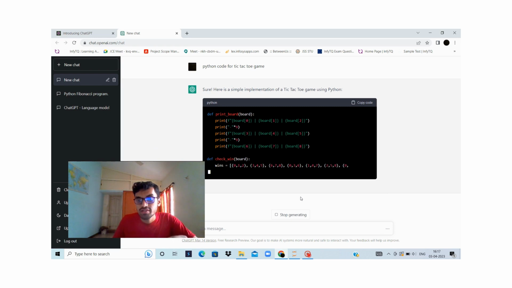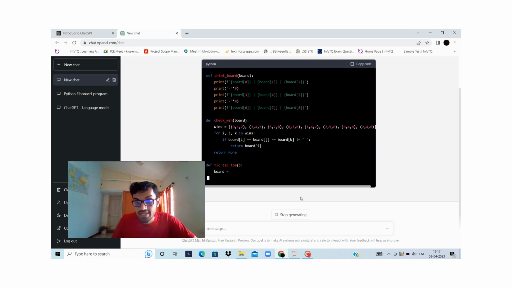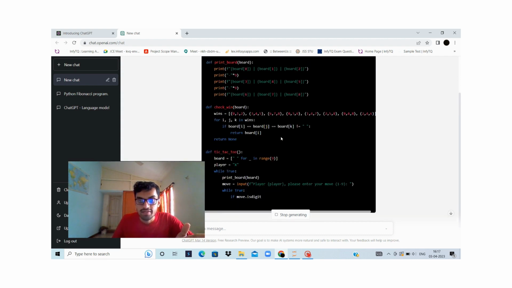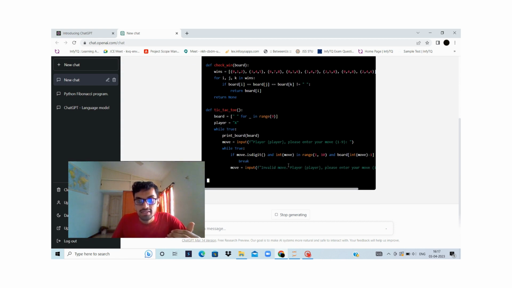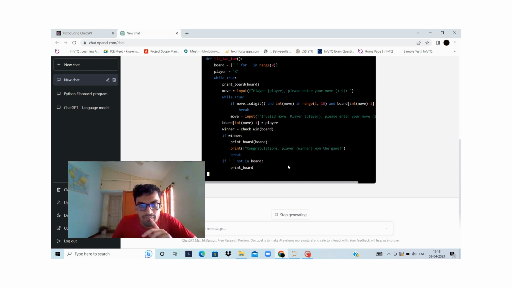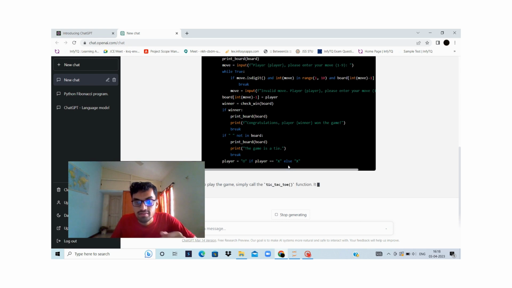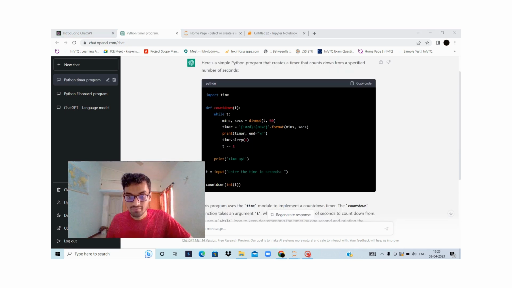This code is a difficult one, so I have chosen it to see whether ChatGPT can answer it. Yes, it can answer it very easily. Here are many functions, and inside them the input and the process, the rules, how the winner is decided, and here the code is done and it's now explaining it.